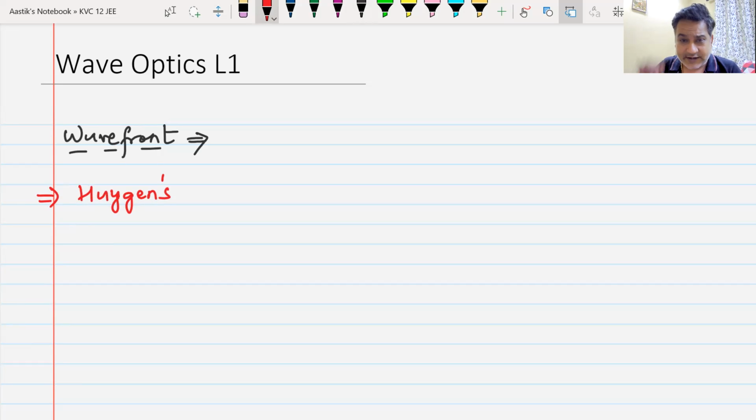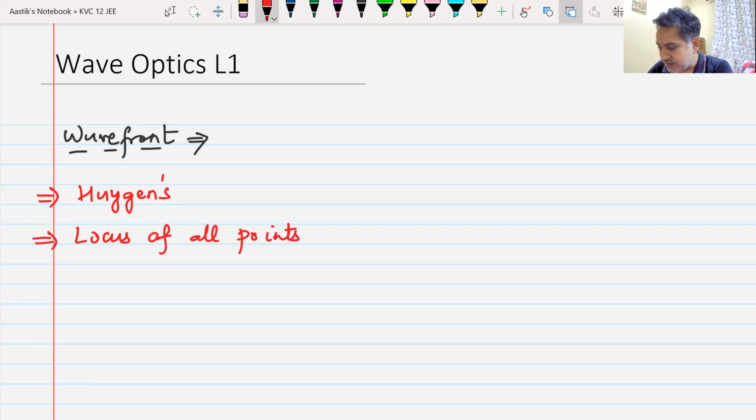What are these wavefronts? When light is propagating in a medium, let us say, the locus of all those points which are vibrating, when light moves, the particles oscillate or vibrate. The locus of all those points which are oscillating in the same phase are known as wavefronts. So what is a wavefront? A wavefront is a locus of all points that are in the same phase.